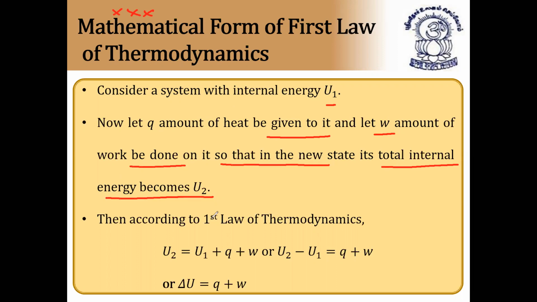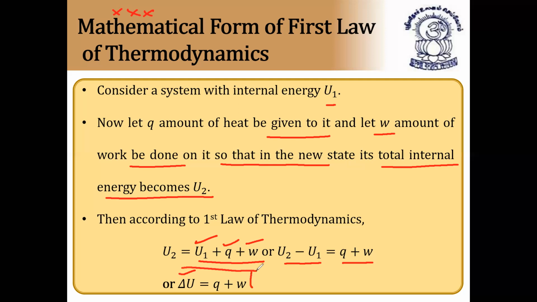Automatically the internal energy will change, because internal energy depends on the quantity of matter. Now according to the first law of thermodynamics, U2 is equal to the internal energy of the system plus Q plus W, because there are three types of energy we are considering. So U2 minus U1 is equal to Q plus W. Since U2 minus U1 is delta U, delta U is equal to Q plus W.